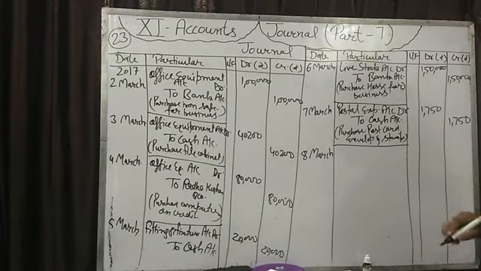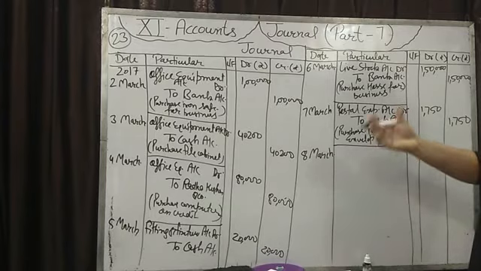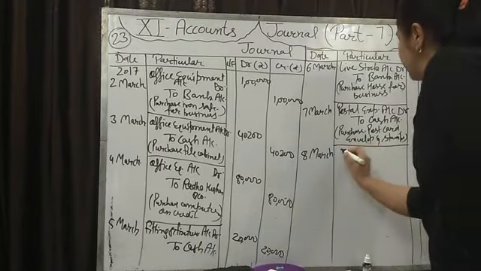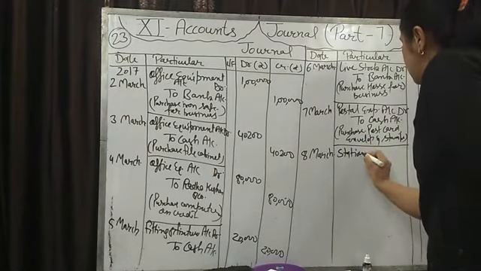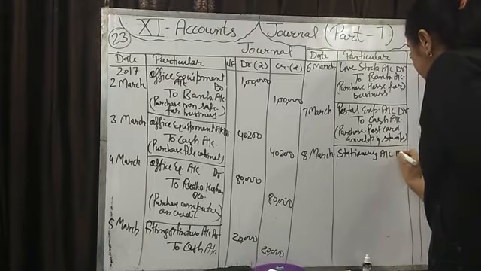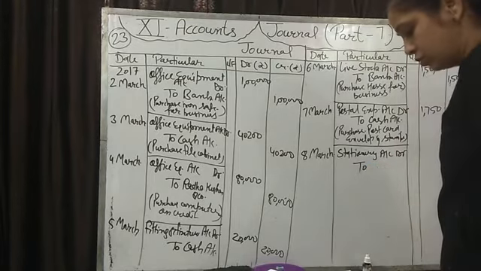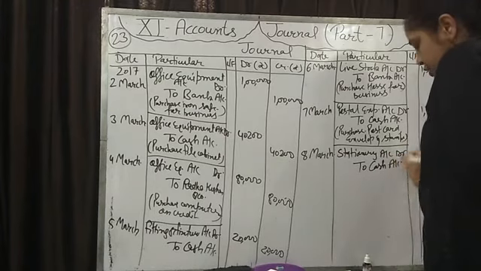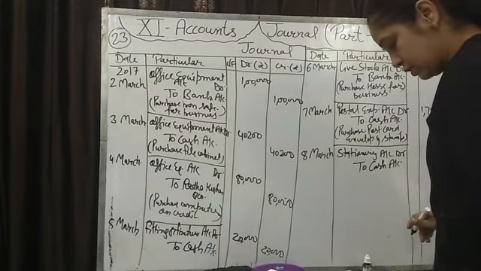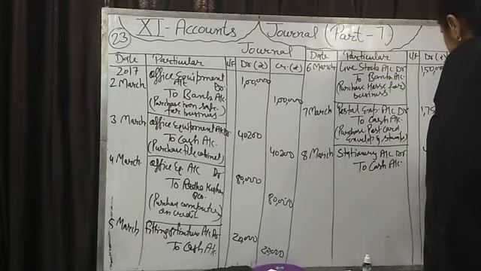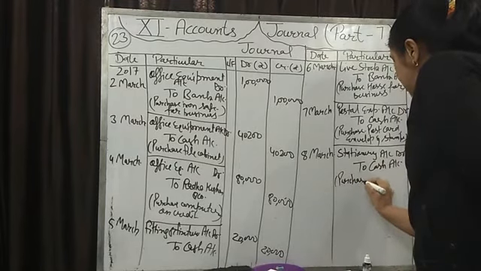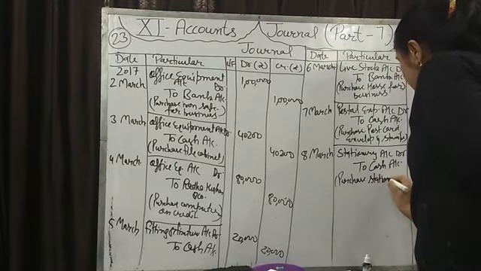purchase office stationery. Stationery, any pen, register come in the stationery account. So that we open stationery account. Debit to cash. Account amount is 4,000. Write in narration. Purchase stationery for business.